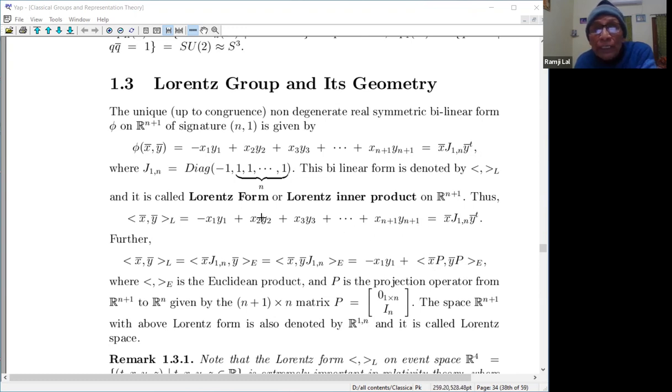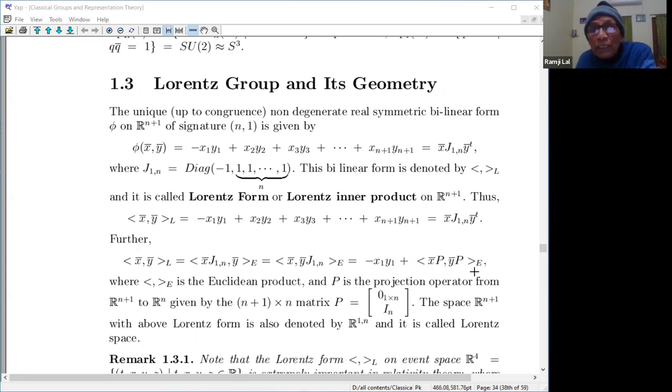This is the Euclidean inner product of (x2, ..., x_{n+1}) and (y2, ..., y_{n+1}). Here (x2, x3, ..., x_{n+1}) is just x bar P, where P is an (n+1) cross n matrix whose first row is 0, 0, ..., 0, followed by the identity matrix. If you multiply by x bar, you will be getting (x2, ..., x_{n+1}), and multiplying y bar, you will be getting (y2, ..., y_{n+1}).